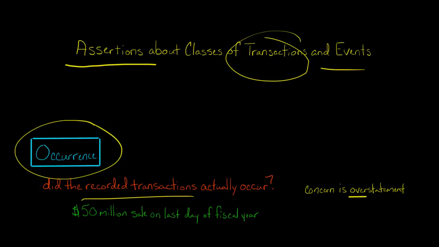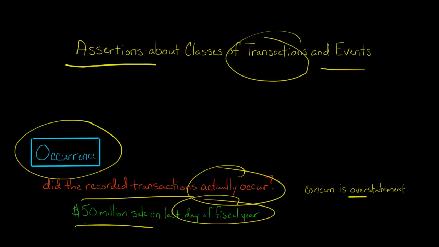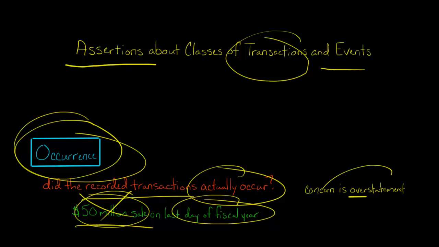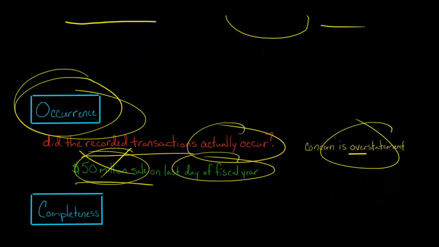For example, if the company is saying, hey, on the last day of the fiscal year, we made a $50 million sale. Great. Did that actually happen? Did that actually occur? Or is that just a fictitious transaction that management made up and it didn't even happen, and they just made it up to make their earnings target? So the concern with occurrence in this assertion, if you're the auditor, is that there's overstatement. Overstatement is, did the company overstate their revenues by making up fictitious transactions?